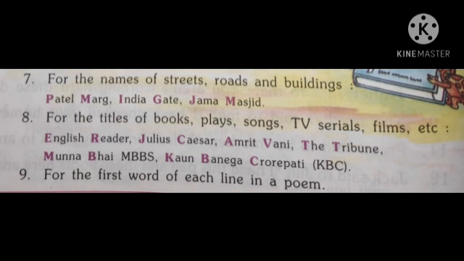For the first word of each line in a poem, we use capital letter. In the same way, with the names of days and months, festivals and subjects, we always use capital letter. Like Monday, M is always in a capital letter. Diwali, Science. With the names of days, months, festivals and subjects, we always use capital letter. The first word must be in capital letter. Clear?